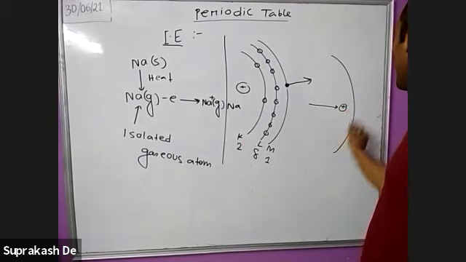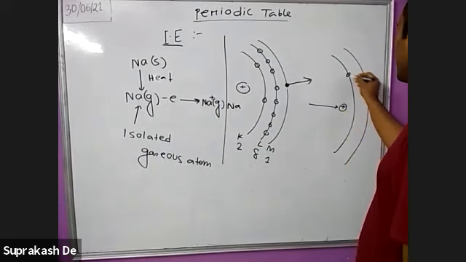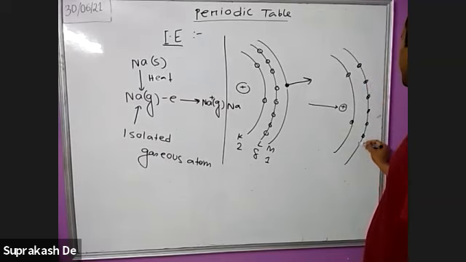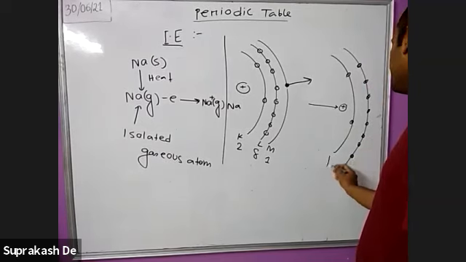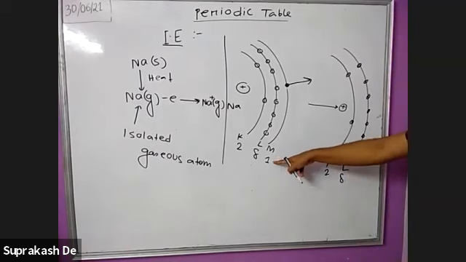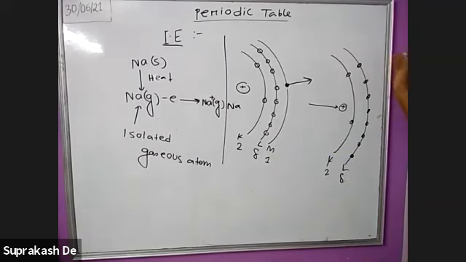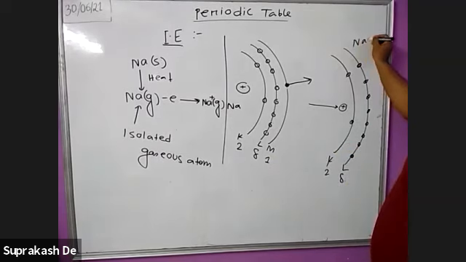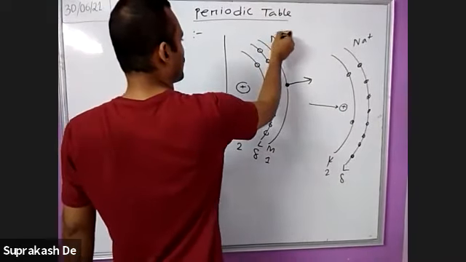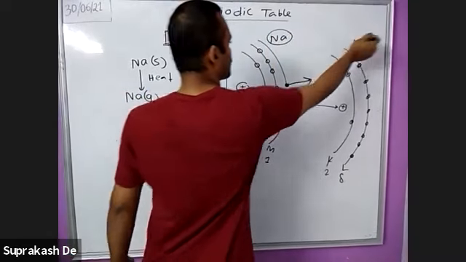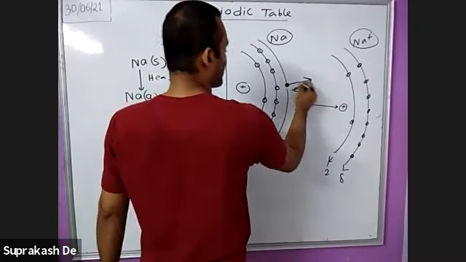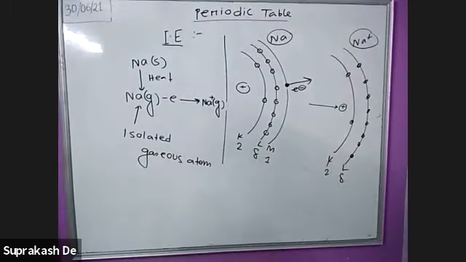This is the K orbit, this is the L orbit. There are 2 electrons, and there will be 1, 2, 3, 4, 5, 6, 7, and 8 electrons. This is K and L. This is 2 and this is 8. In the M shell, the last electron will not be there because it is detached. So this is for the sodium plus, and this is for the sodium atom. So from sodium atom to sodium plus, by releasing one electron, you are moving this electron away.